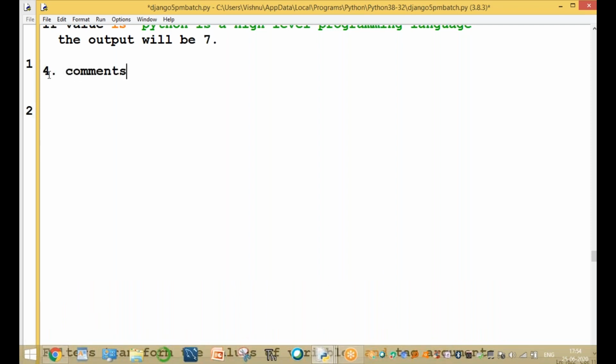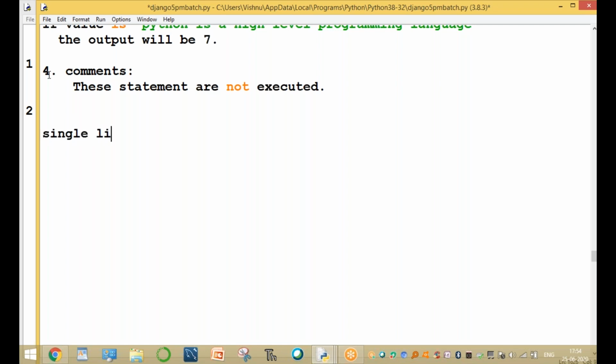Comments are statements that are not executed. Executable statements or non-executable statements: these statements are not executed. In Python also there are two types of comments: single line comments and multi-line comments. How to write single line comments in Python? In Python, single line comments are written with the hash symbol.